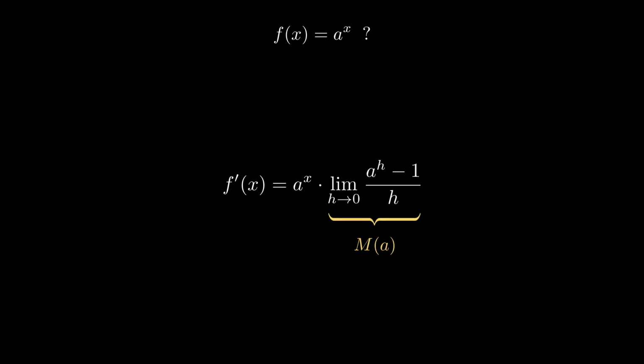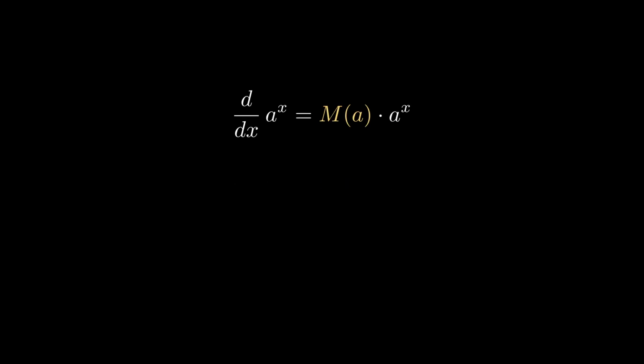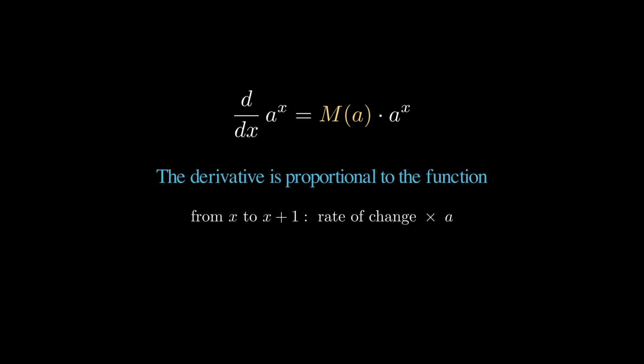But whoa, something cool has happened here. The derivative of a to the x is a to the x times some constant. Let's call this constant m of a. This is a good step. It's not a function whose derivative is itself, but it's at least proportional, or itself times a constant. Keep in mind here, as a is our base, m of a is also a constant, as a is a constant. a isn't changing like x is. Think about what that means for a sec. For this function, a to the x, if I go from x to x plus 1, I know my rate of change has increased by a factor of a.